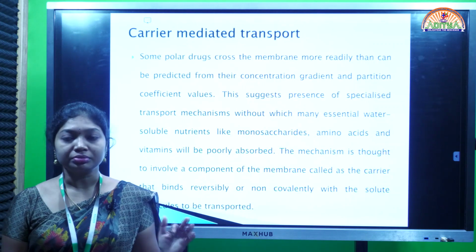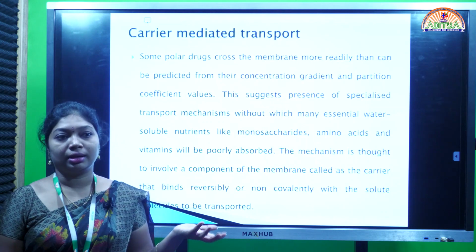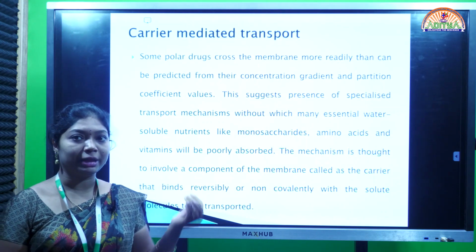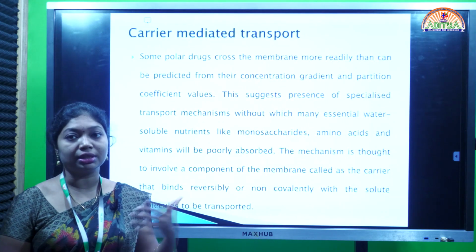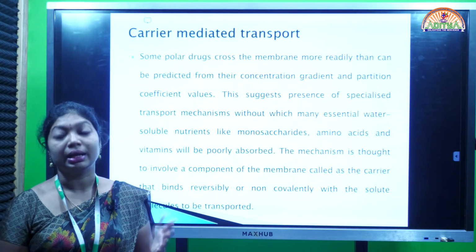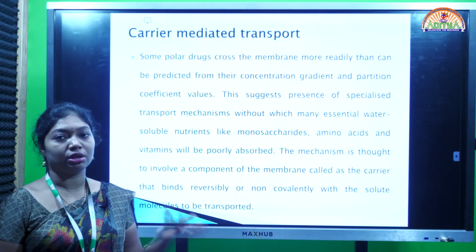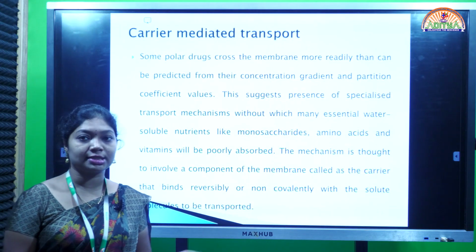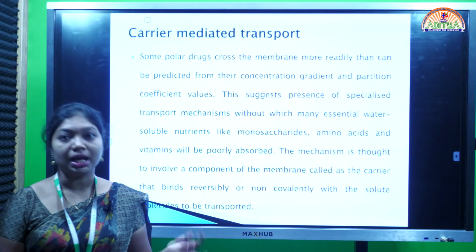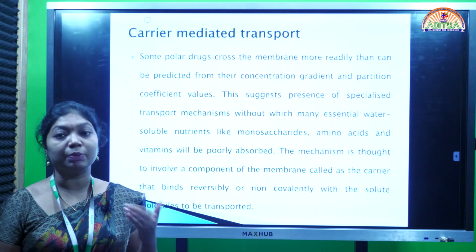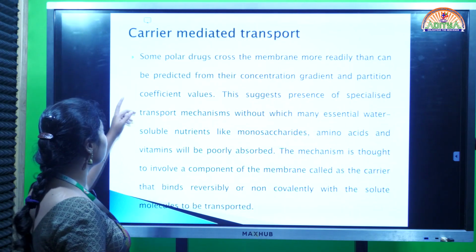So the water soluble drugs will not cross the membrane efficiently. That is the prediction. But irrespective of being water soluble compounds, irrespective of molecular size and molecular weight, some drugs can cross the membrane more efficiently. How? Because of the carrier.